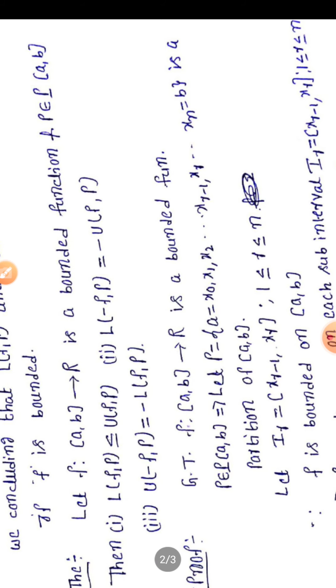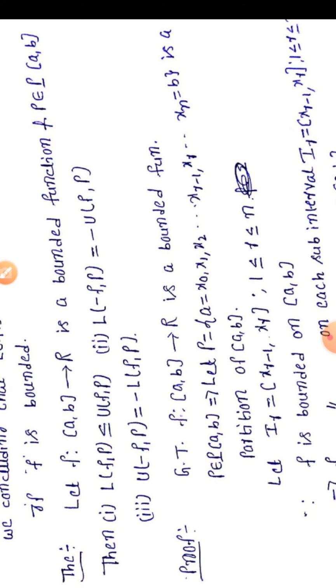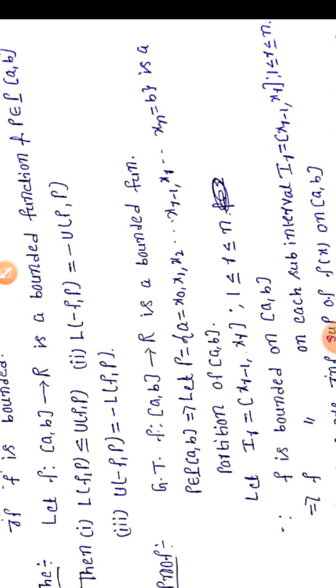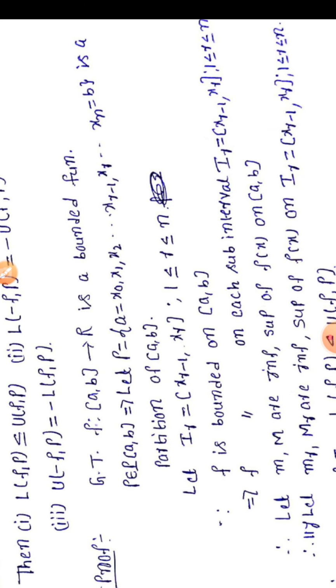Given that f from closed interval a comma b to R is a bounded function and P belongs to the set of all partitions of a closed interval a comma b. Therefore, let capital P equal to the set a equal to x0 comma x1 comma x2 comma up to xr minus 1 comma xr up to xn equal to b be a partition of closed interval a comma b.